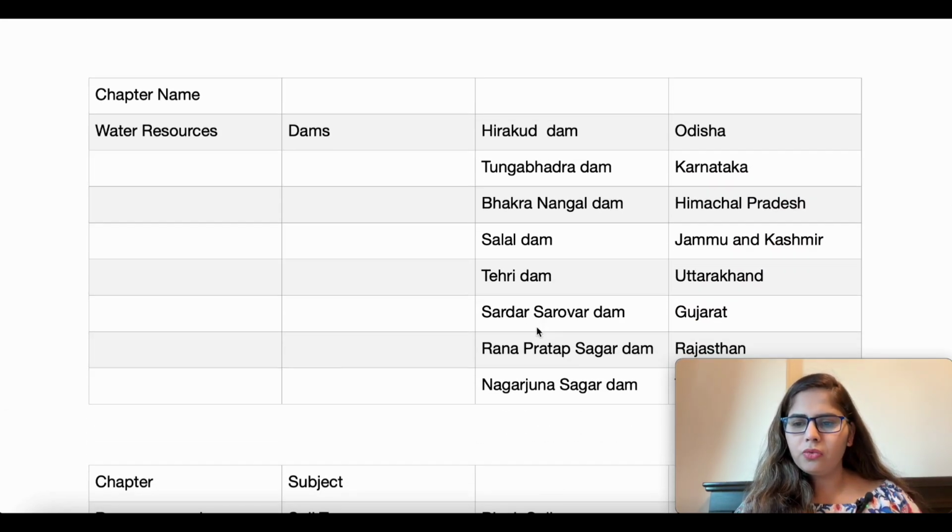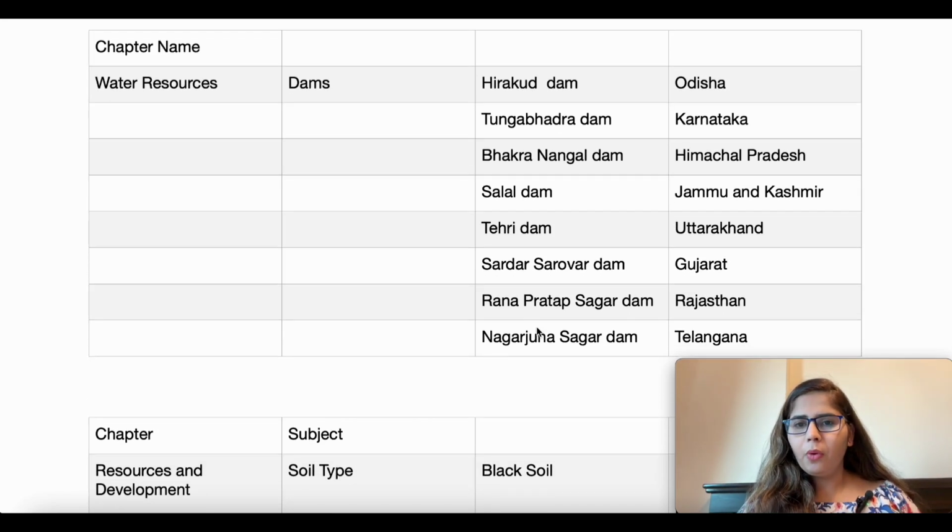From the water resources chapter, we have only learned about the dams, okay? And these dams are very important. So first we have the Hirakud Dam, which is in the state of Odisha. Then we have the Tungabhadra Dam, which is in Karnataka. Then we have Bhakra Nangal Dam, which is in Himachal Pradesh. Then we have Salal Dam, which is in Jammu and Kashmir.